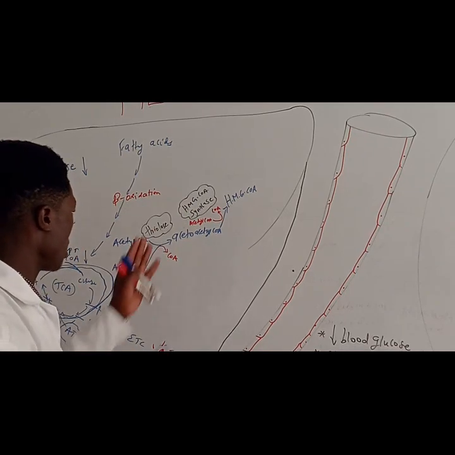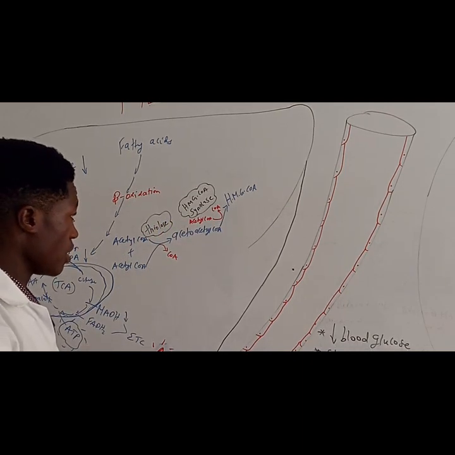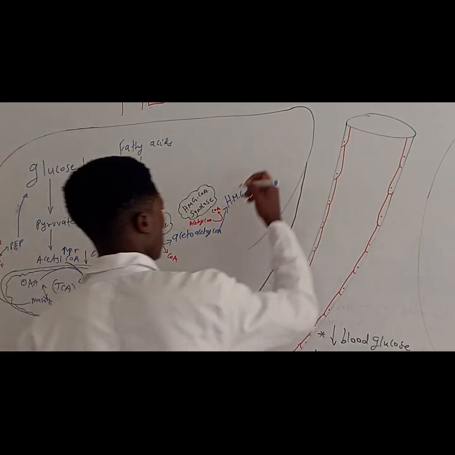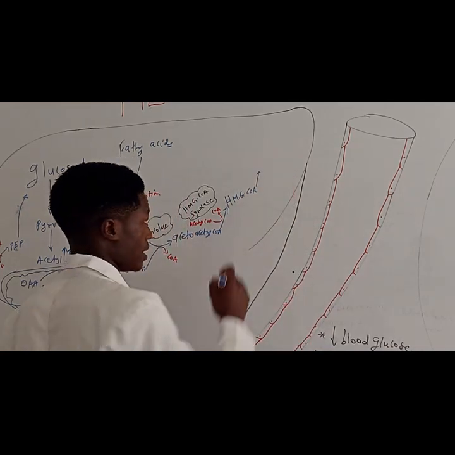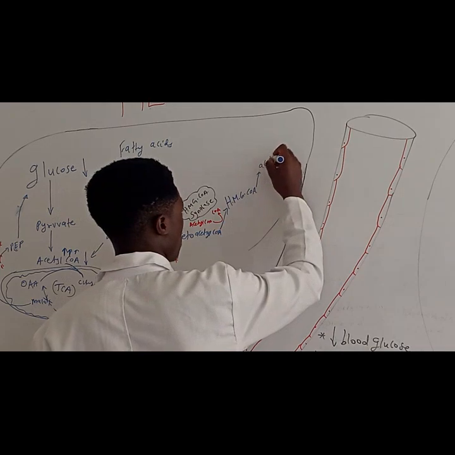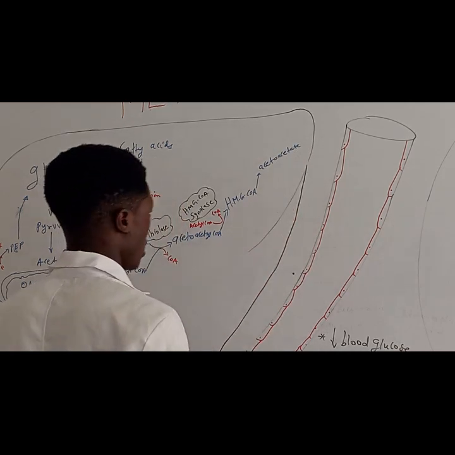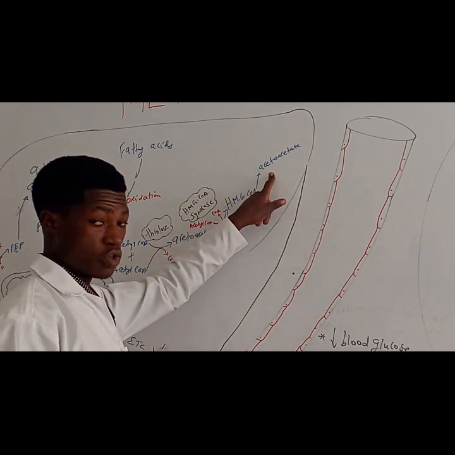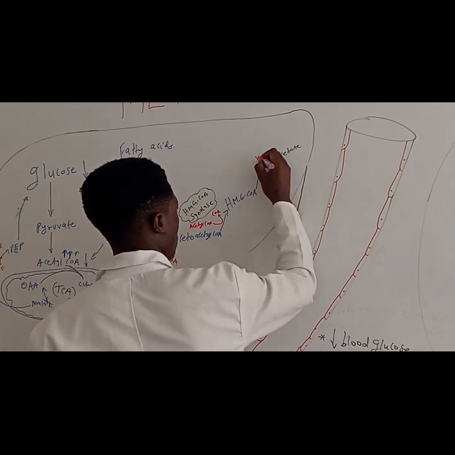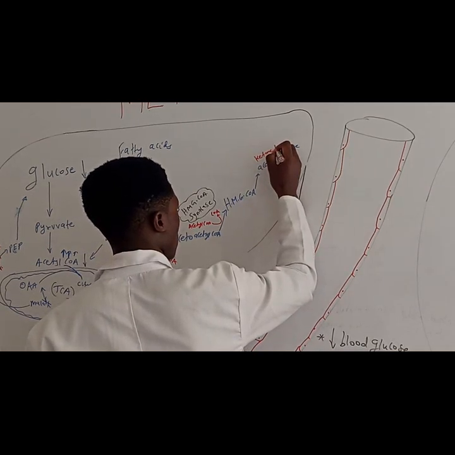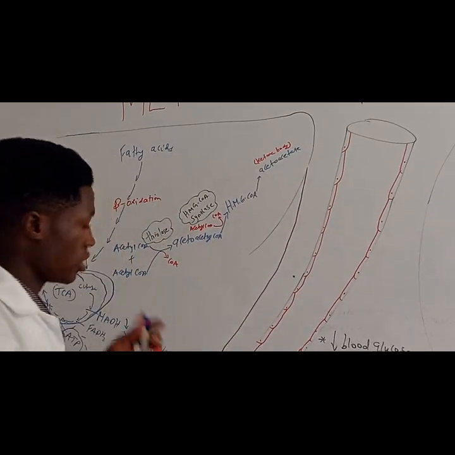HMG-CoA is going to be converted into a new molecule. Now, actually, we are going to involve a cleavage. So, HMG-CoA can be cleaved into a molecule called acetoacetate. Right. Now, do you know this? This is already a ketone body. Acetoacetate is a ketone body. So let me just write here, ketone body. This is our first ketone body, the primary ketone body.